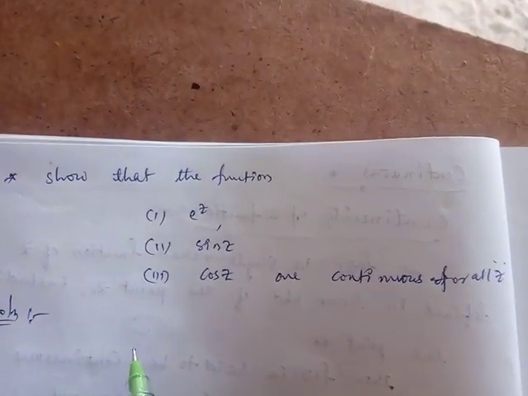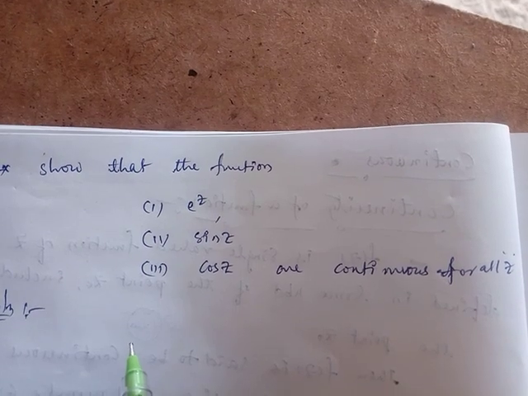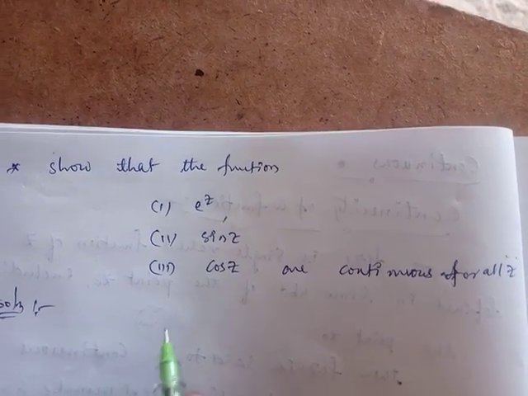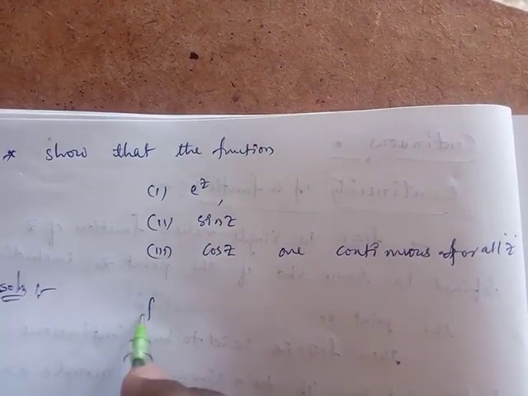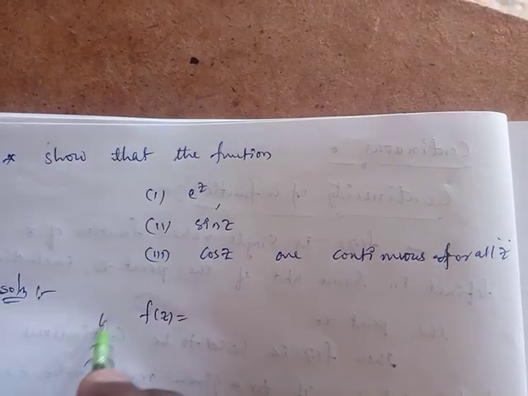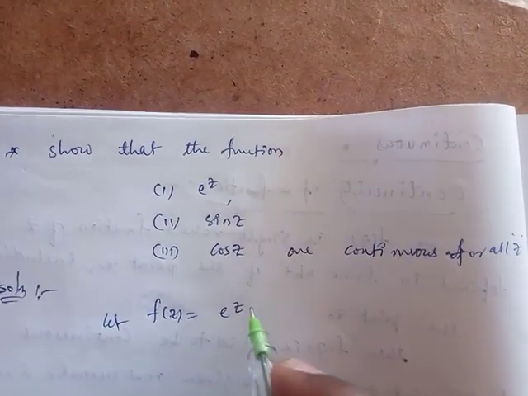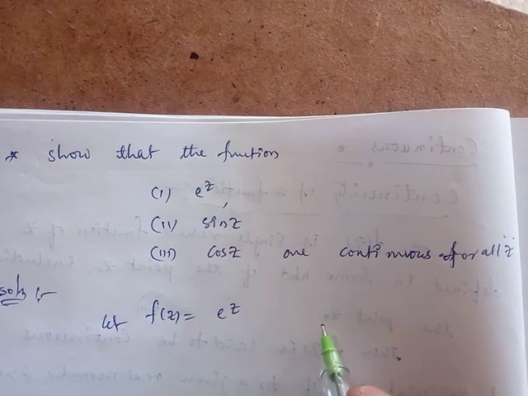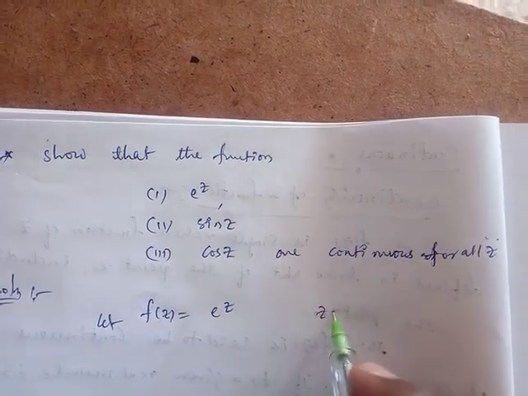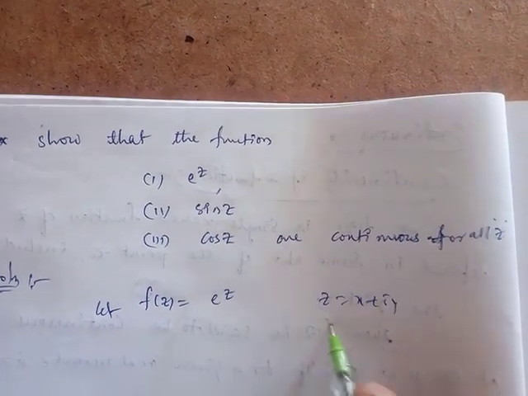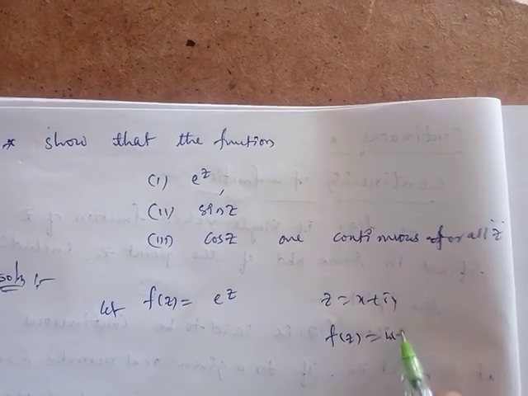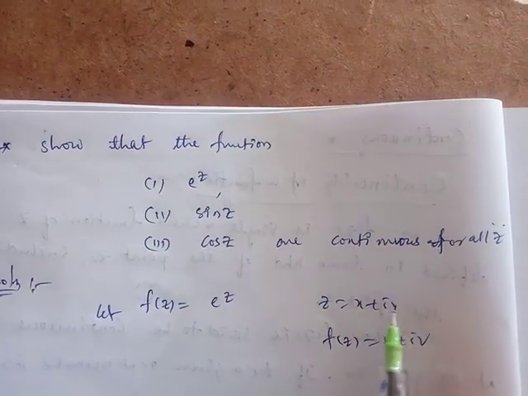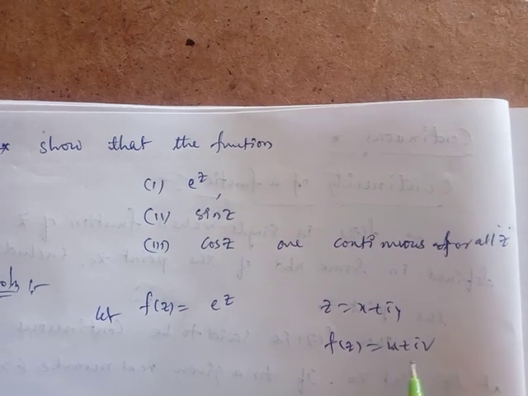Next, show that the functions e power z, sin z, cos z are continuous for all z. For all z means everywhere on the whole complex plane. Okay, first one is f of z. Let f of z equal to e power z. You know the usual notations: z equal to x plus iy and f of z equal to u plus iv.